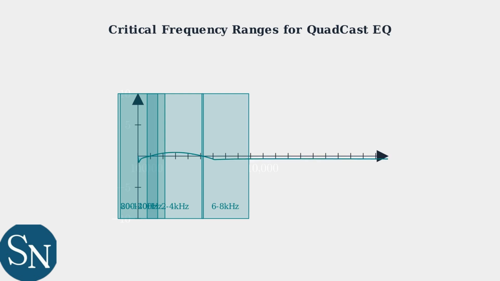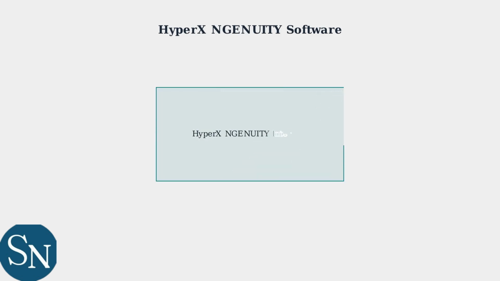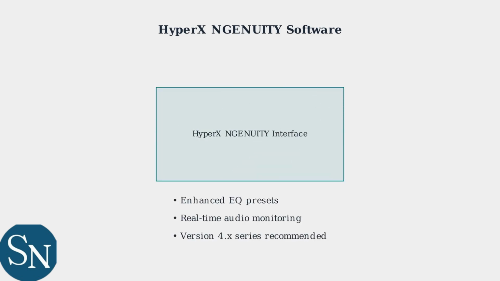Now watch as we apply these EQ adjustments in real time. Notice how the curve cuts the problematic frequencies while boosting the presence range. The HyperX Ingenuity software provides enhanced EQ presets and real-time audio monitoring capabilities. Version 4.x series offers the most advanced features for QuadCast optimization.